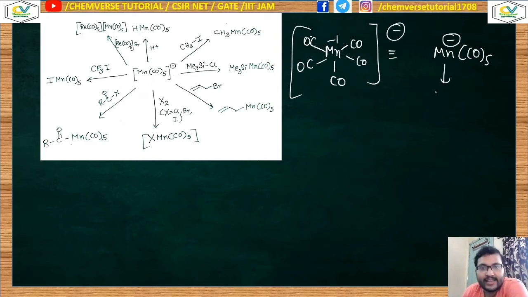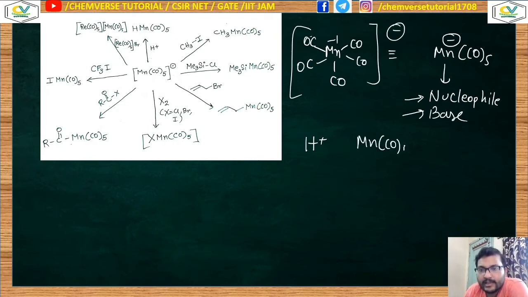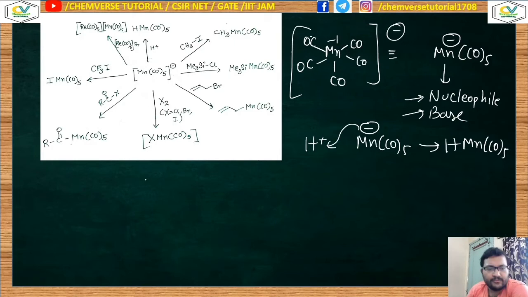Now this electron rich center can act as your nucleophile and as your base. In acidic medium it can accept a proton. Suppose a proton source is present over here and the carbonylate accepts the proton to produce this kind of molecule. If you take a look at the first reaction, this one is nothing but the treatment of H plus over the metal carbonylate. So in this reaction the metal carbonylate is acting as a base.